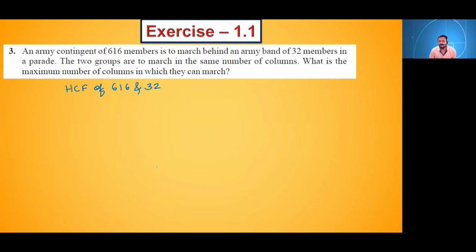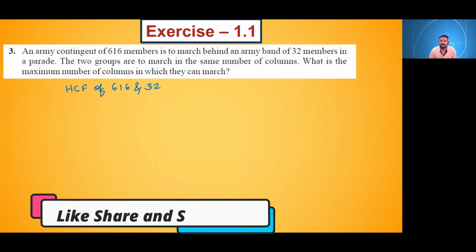Using long division method, we can find out the HCF. In yesterday's session, we have seen how to apply the long division method.